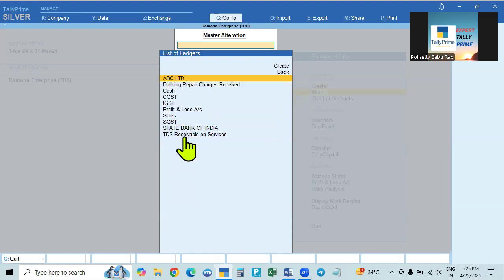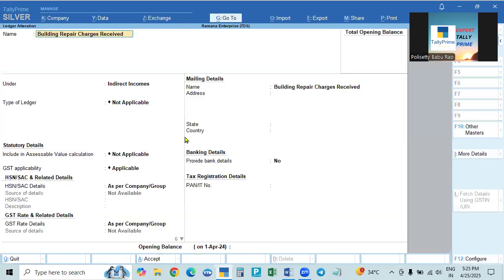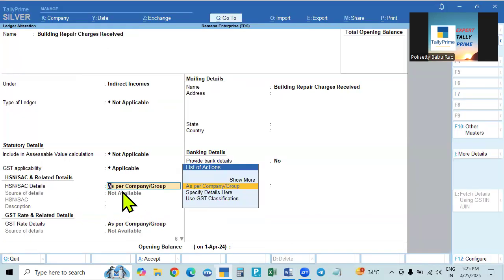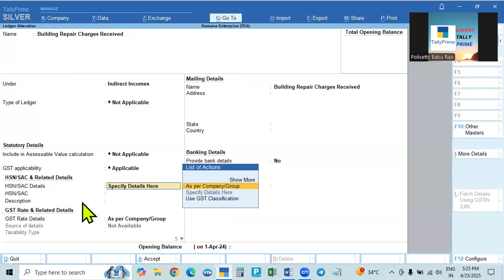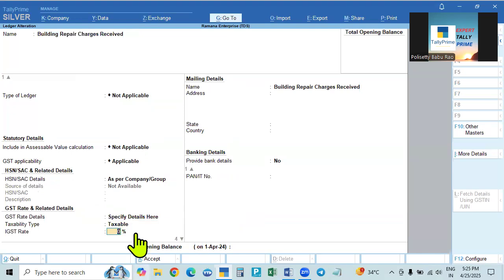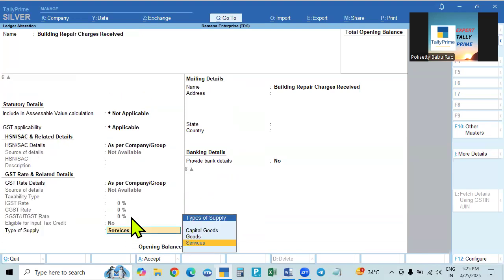In the case of this one, whatever we charge is the service. If GST is applicable, you have to give the SAC code, the service accounting code. Under the specified details, we have to give the SAC code, and again under the specified details come down to taxable and give the tax rate. But if the tax rate is not given, keep it as it is. By default it will be services. In the case of goods, you have to select goods. Keep it as it is, and there is no other adjustment.